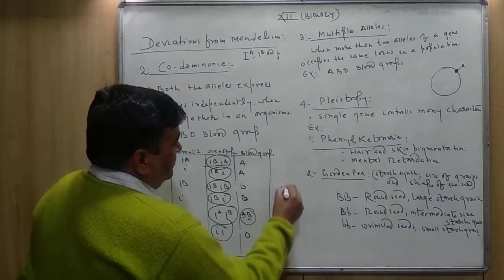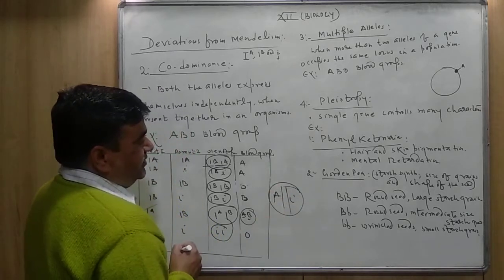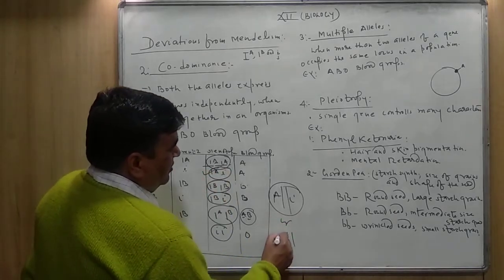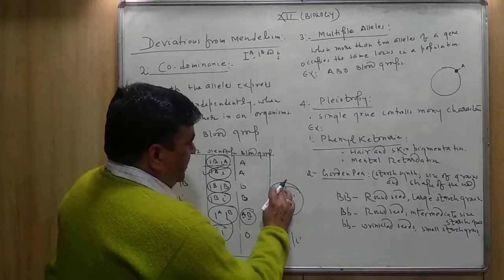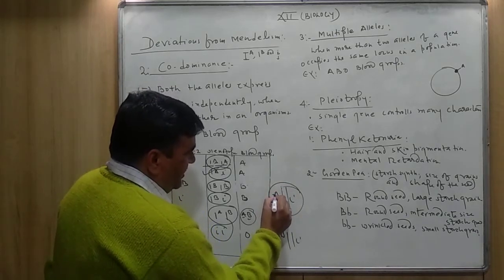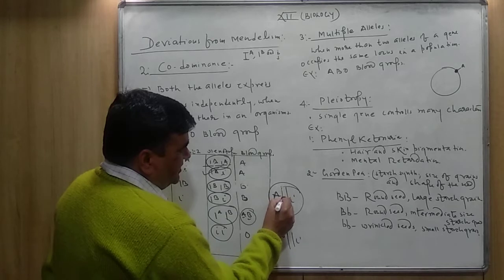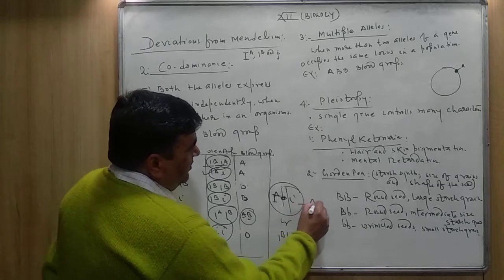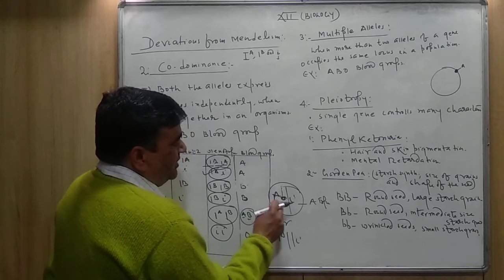Here what you can see, suppose a human blood group with genotype IA and small i, if the heterozygous form is there, it's a very good example of complete dominance. If the individual has the genotype capital IA and small i on the homologous chromosomes, at the same locus, the blood group will be A type, because IA is dominant over small i.